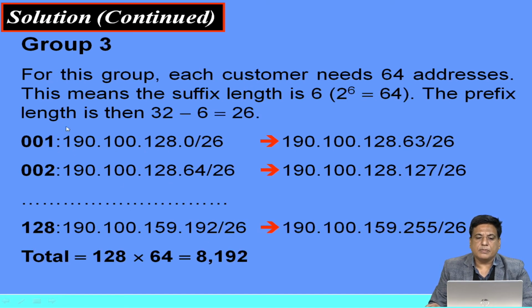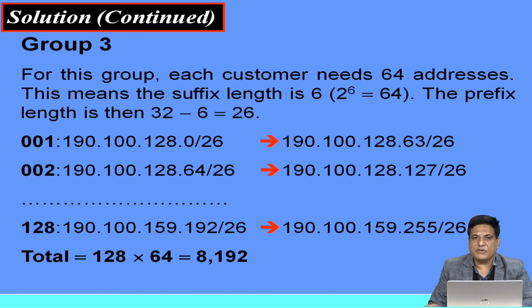In the third group, each customer needs 64 addresses. For 64, 2 to the power 6 equals 64, so here our suffix length is 6. Then we find the prefix length: 32 minus 6 equals 26. So our addresses will contain /26.